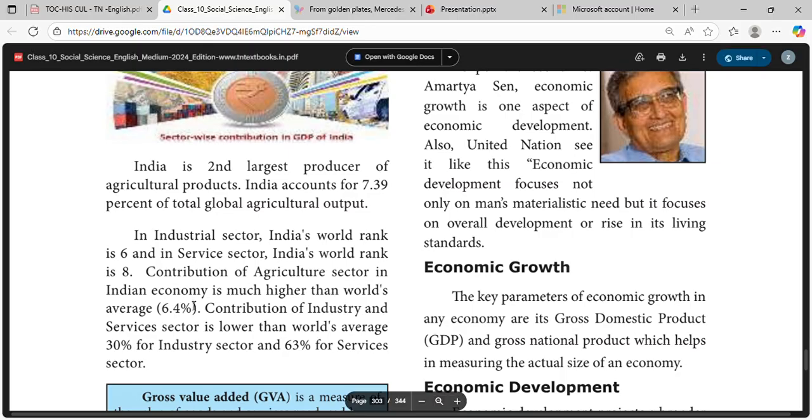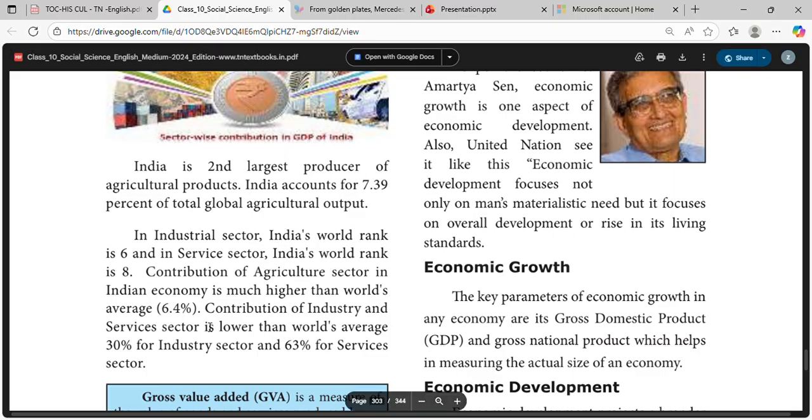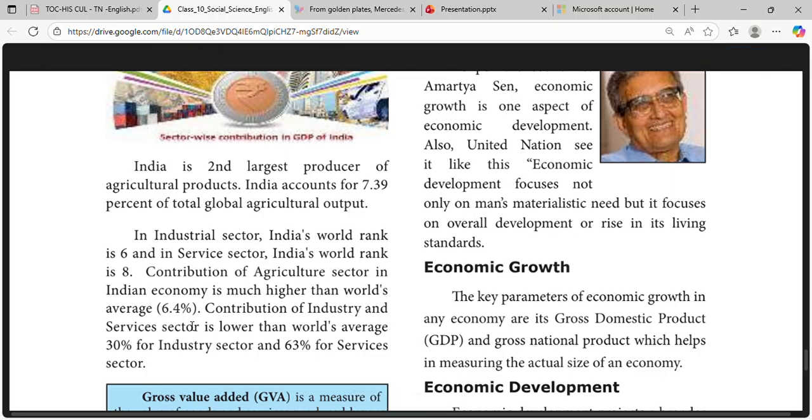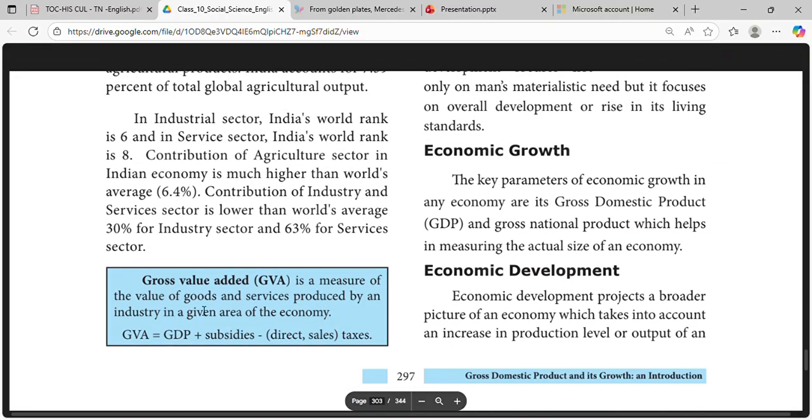Contribution of the agriculture sector in the Indian economy is much higher than the world's average of 6.4%. Contribution of the industry and services sectors is lower than the world's average, 30% for the industry sector and 63% for the services sector. Gross value added (GVA) is a measure of the value of goods and services produced by an industry in a given area of the economy. GVA is equal to GDP plus subsidies minus direct sales taxes.